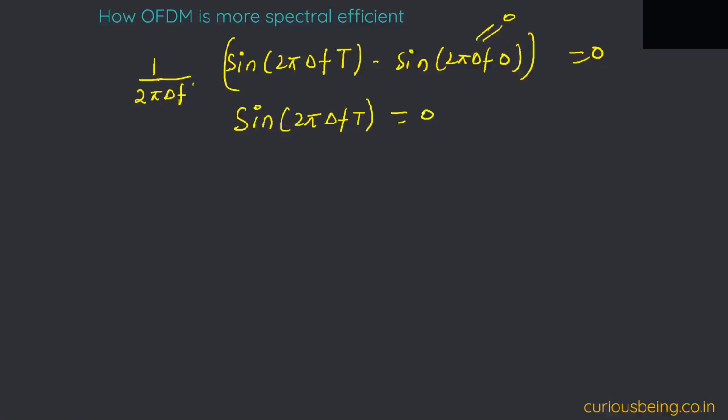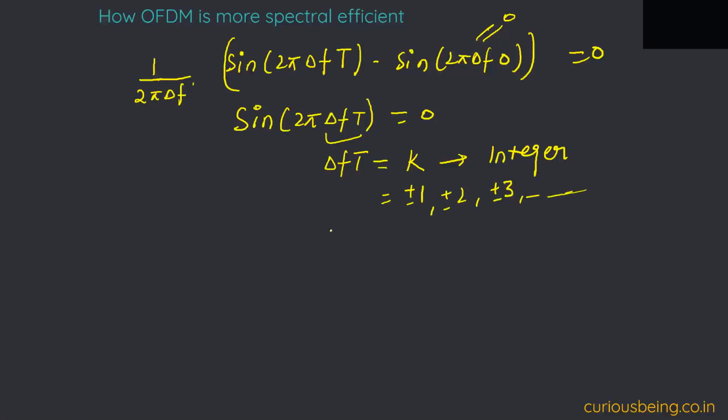This will be true when delta f times T is an integer, because we know that sine of 2 pi is 0, sine of 4 pi is 0, sine of 6 pi is 0, and so on. So delta f times T should be an integer like plus or minus 1, plus or minus 2, plus or minus 3, and so on.